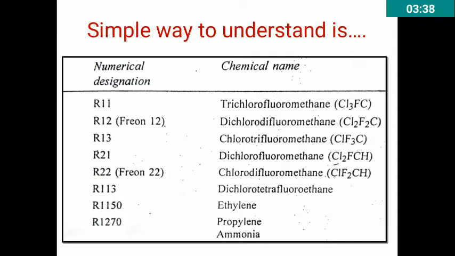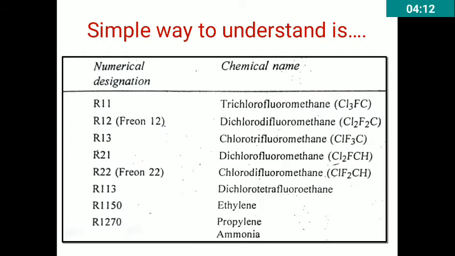Next one is R13, chlorotrifluoromethane, that is ClF3C. Next one is R21, dichlorofluoromethane, that is Cl2FCH. Next one is R22, also known as Freon 22. Its chemical name is chlorodifluoromethane and formula is ClF2CH.